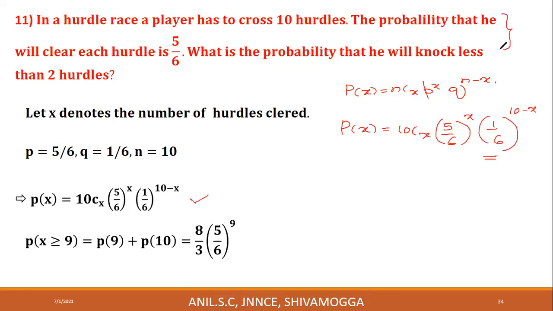Further, what is required? What is the probability that he will knock less than 2 hurdles? Less than 2 means 0 and 1. He may knock 0 hurdles, he may knock 1 hurdle.